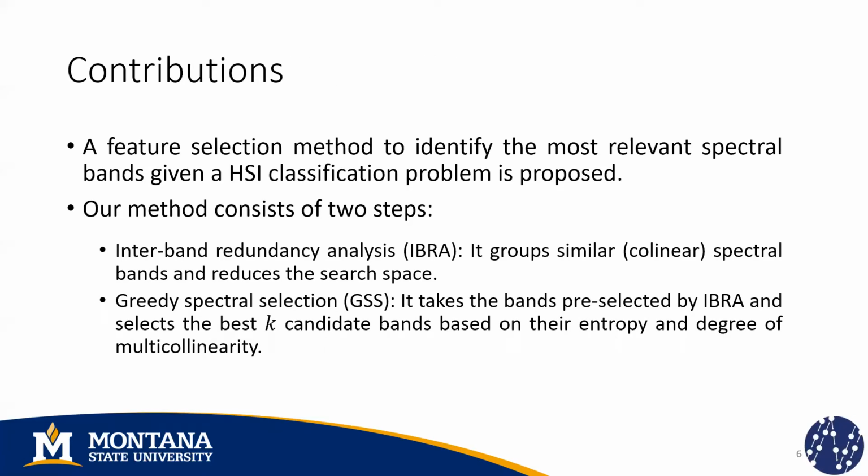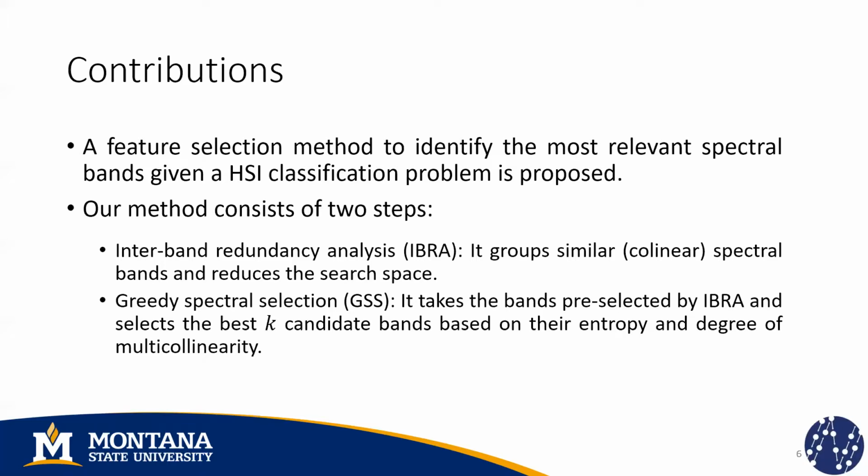The contribution of our work is the proposal of a feature selection method to identify the most relevant spectral bands given a hyperspectral image classification problem. Our method has two steps. The first one is called interband redundancy analysis. It groups similar spectral bands and reduces the search space dramatically.